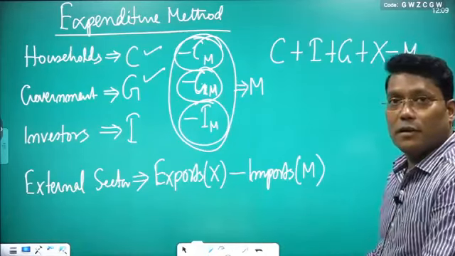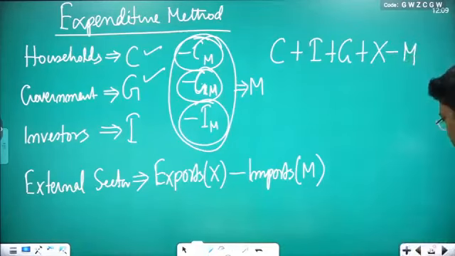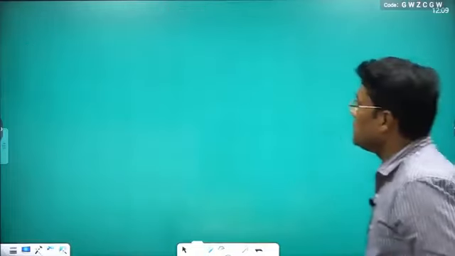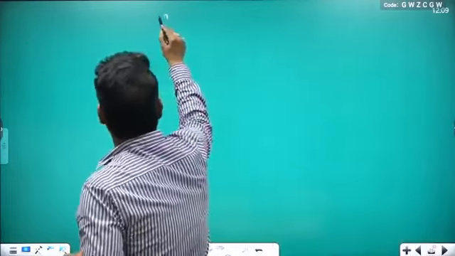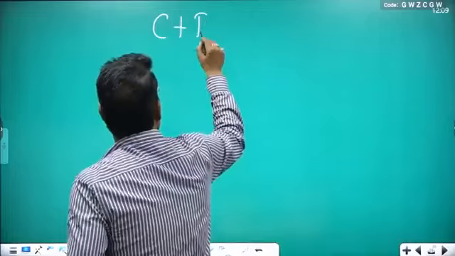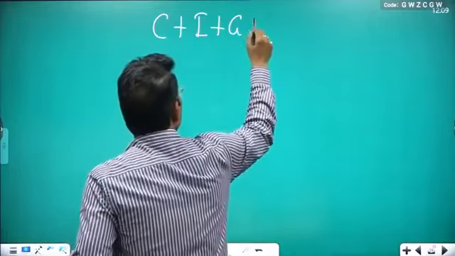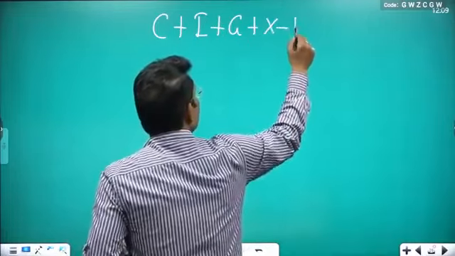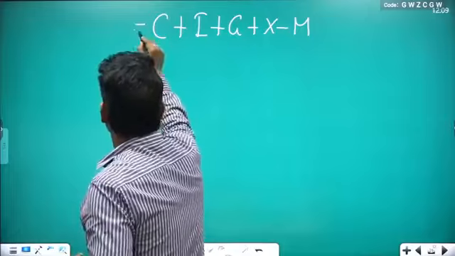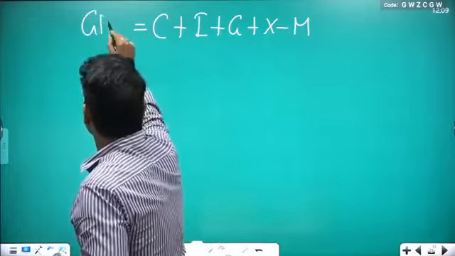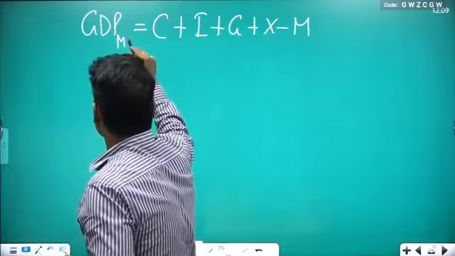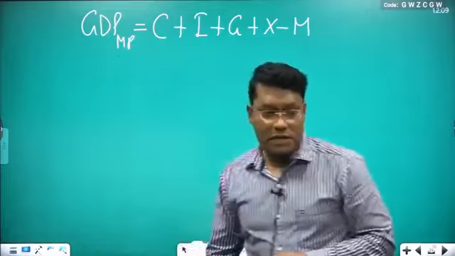Clear? So if you write minus M, then directly you can get C plus I plus G plus X minus M. So directly you are going to get the GDP at MP, market price. Check there.